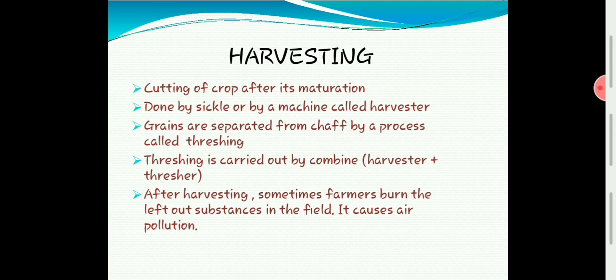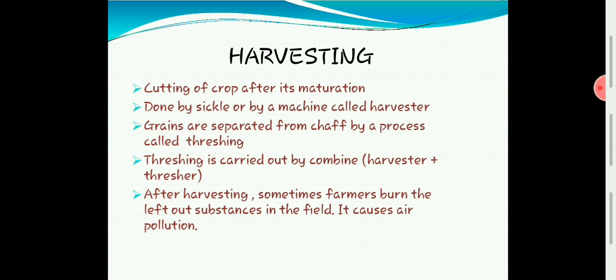Some farmers also do the work of winnowing, and what they will do is remove all the dirt particles or dust particles from the grains by winnowing. You have learned that, and in the video I am clearly showing it. I will send one more video about this section. In that they will show everything clearly. That is how the farmers will get the grains, and they will do the next process. We will see what the next process is.